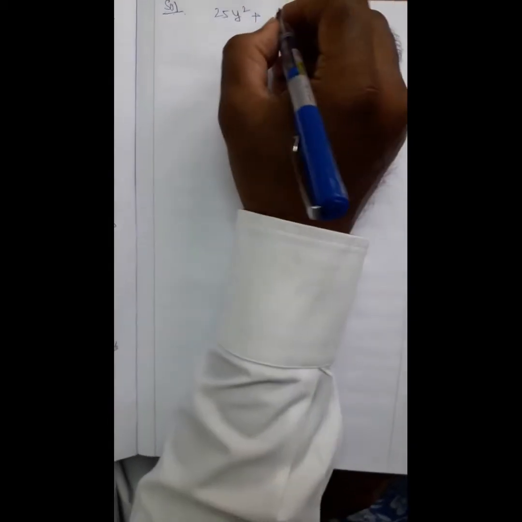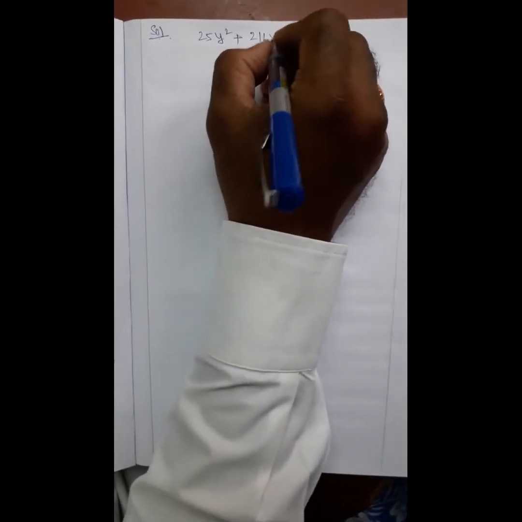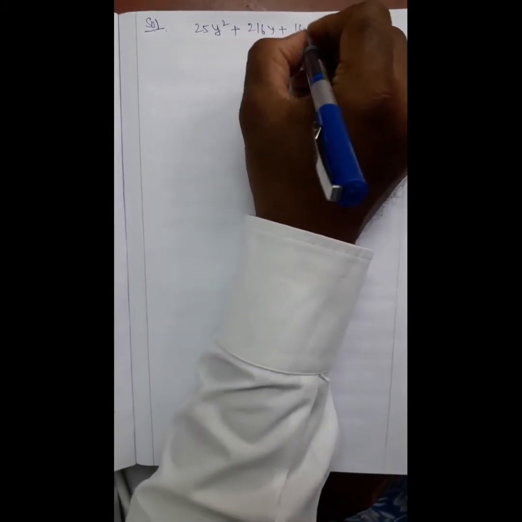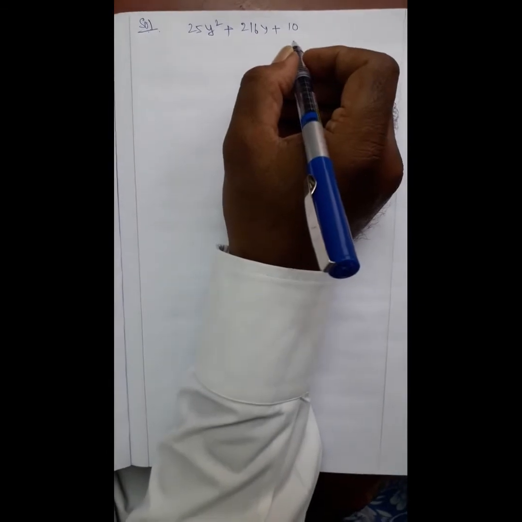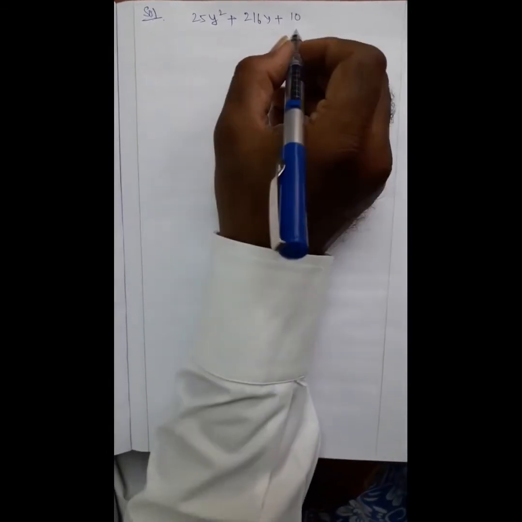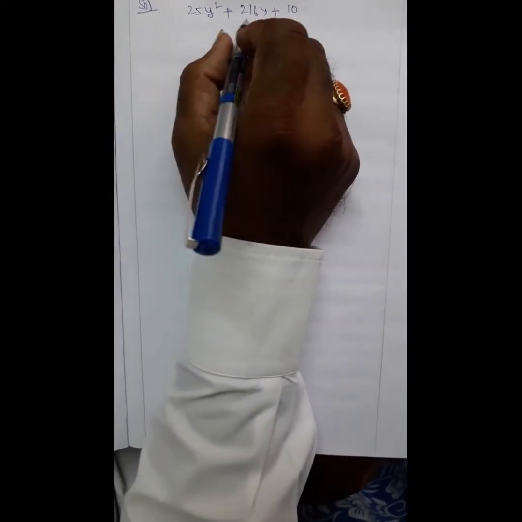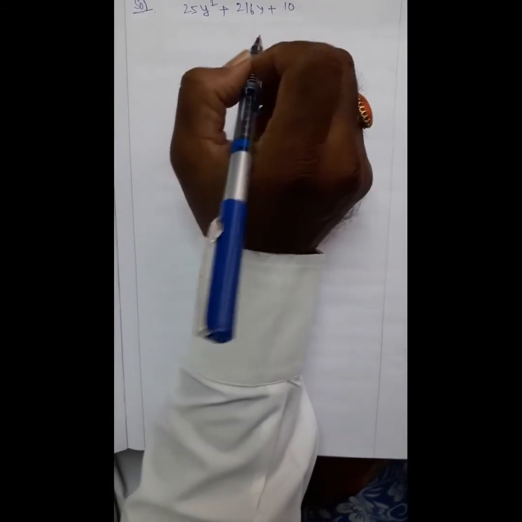Those are 25y square plus 216y plus 10. This is one polynomial with variable y. Okay, this is one example, one answer.